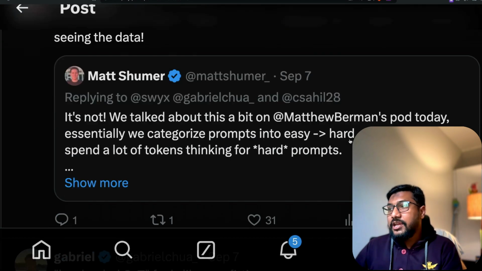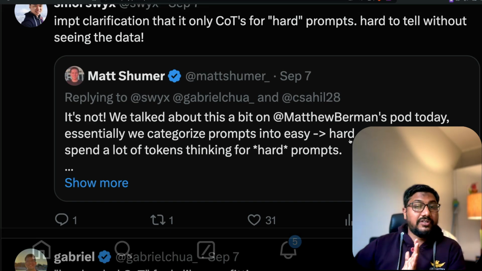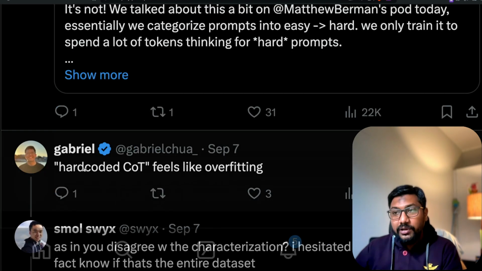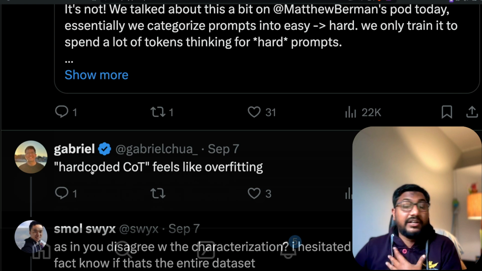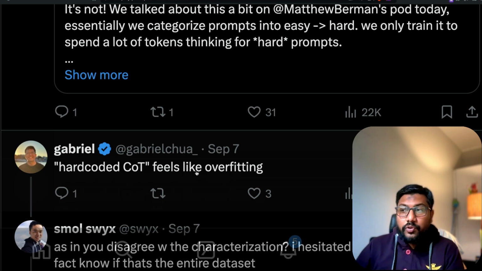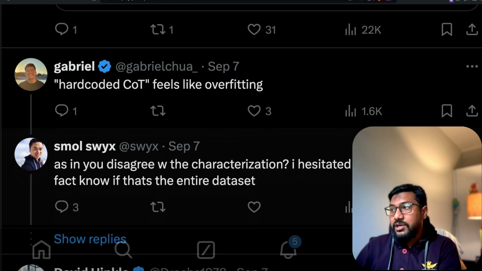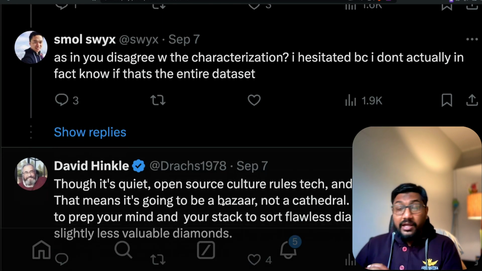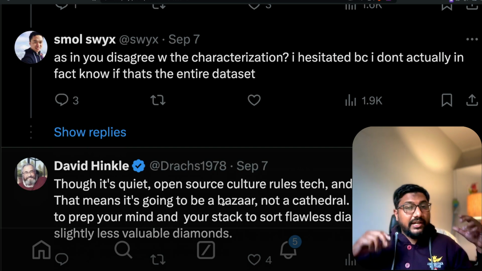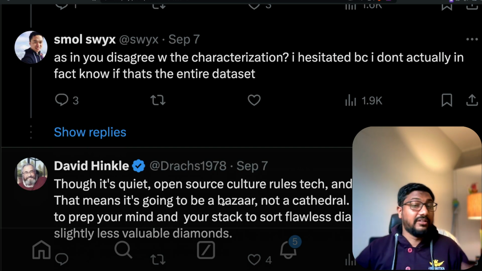the point here is that they don't necessarily do full COT on steroids, and a lot of people claim, including myself, that it is COT on steroids. Hard-coded COT feels like overfitting. As you disagree with the characterization, I hesitated because I don't actually, in fact, know if that's the entire data set.